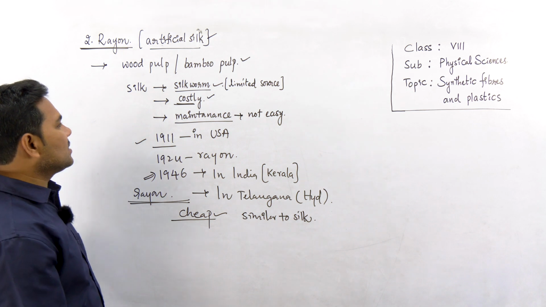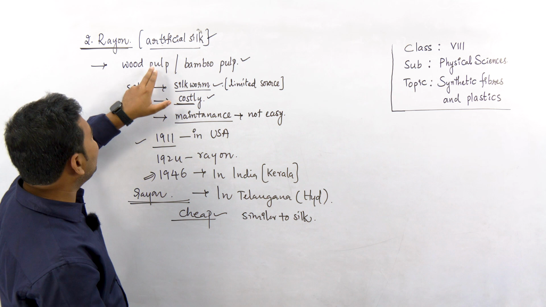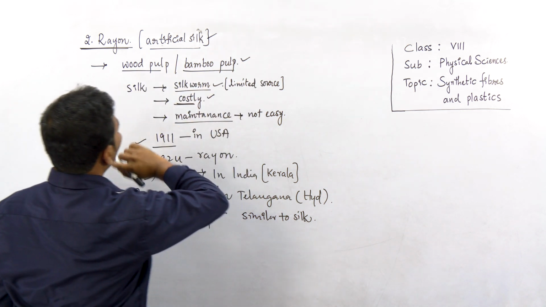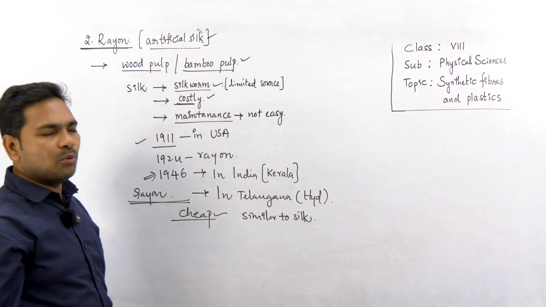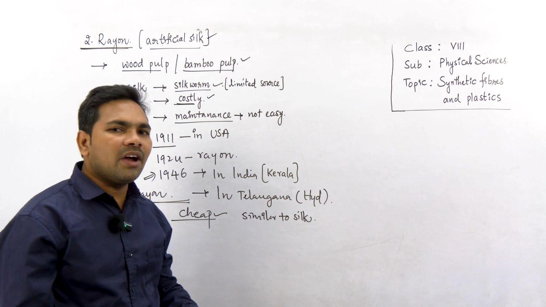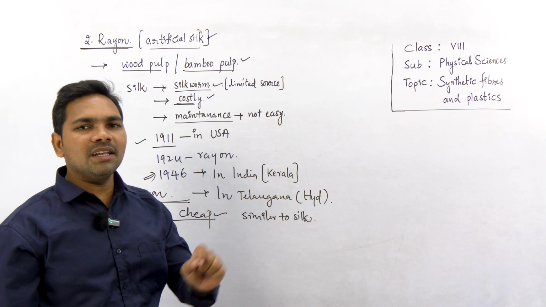And now let us discuss. I am saying this rayon is a synthetic fiber, but the raw material used for making rayon is wood pulp or bamboo pulp. This wood pulp or bamboo pulp is a natural source. Why do we call this rayon an artificial, synthetic fiber?